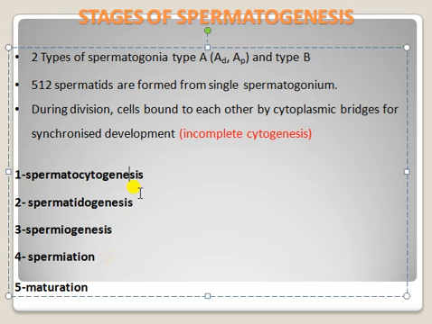So here one mitosis, then two meiosis processes. Then these immature sperms enter the epididymis, and in the epididymis they mature. So these are the stages of spermatogenesis.